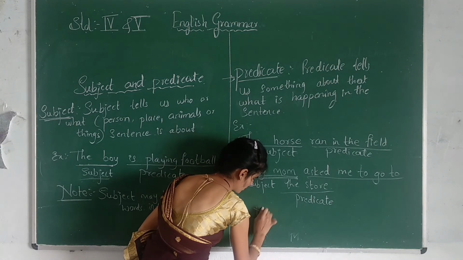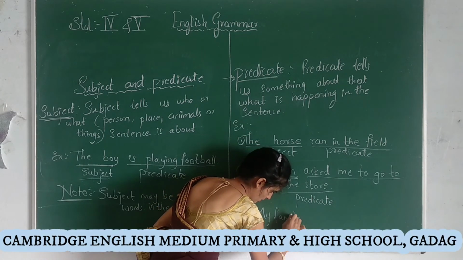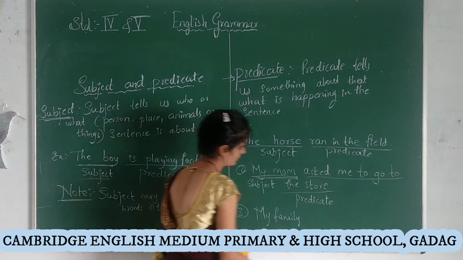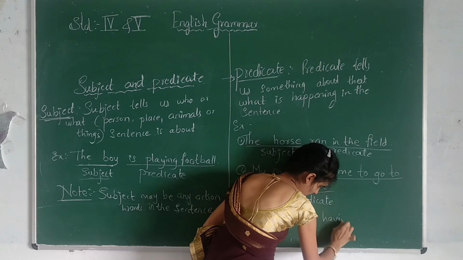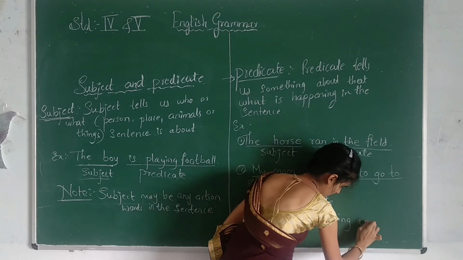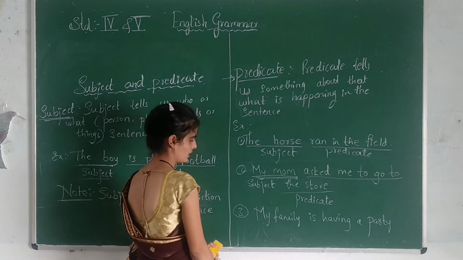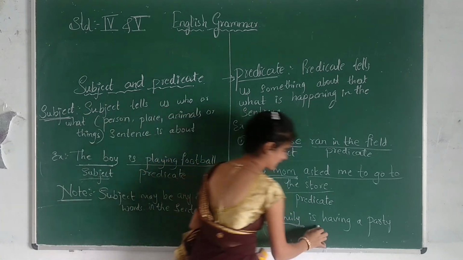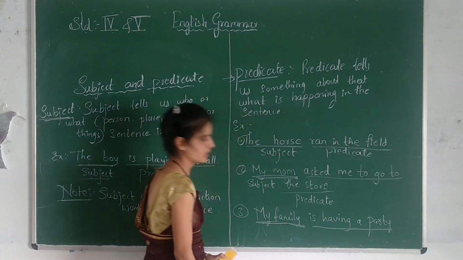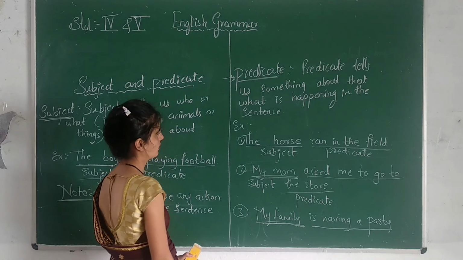Now we will take another example. Let me take my family. My family is having a party. So my family is what here? It's a subject, and is having a party is what? It's a predicate. So today you came to know about what?